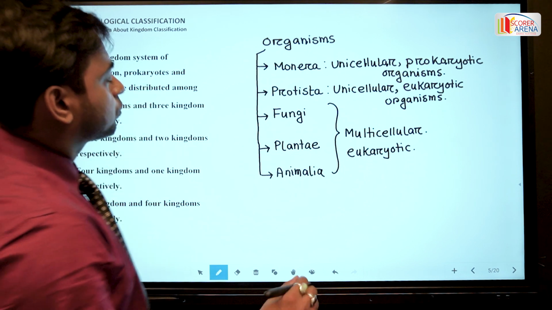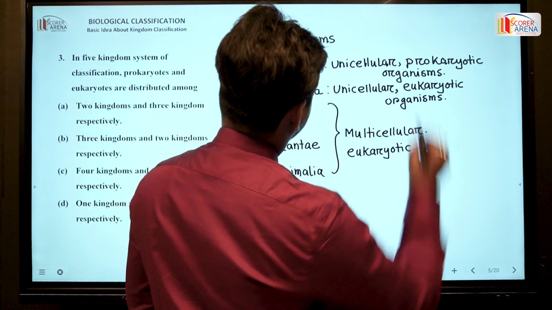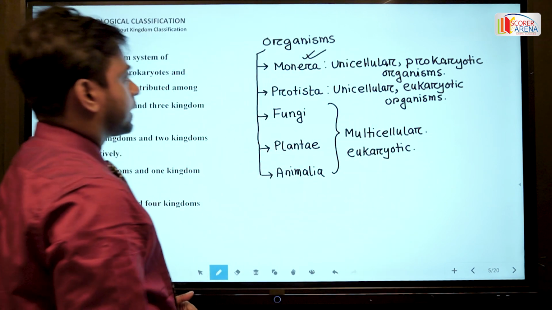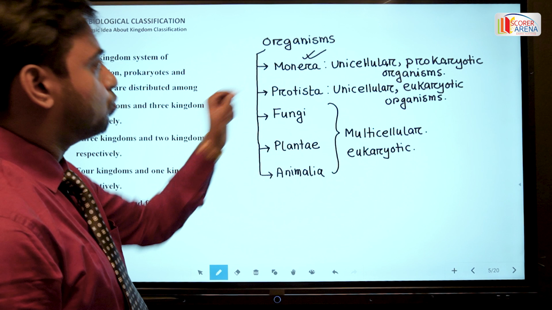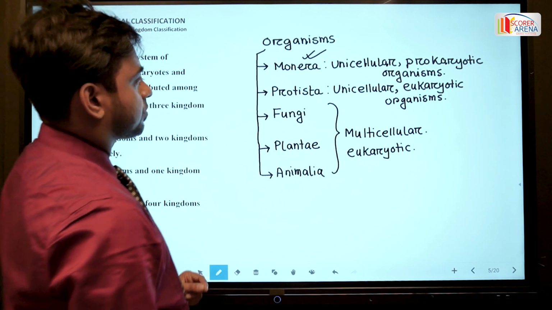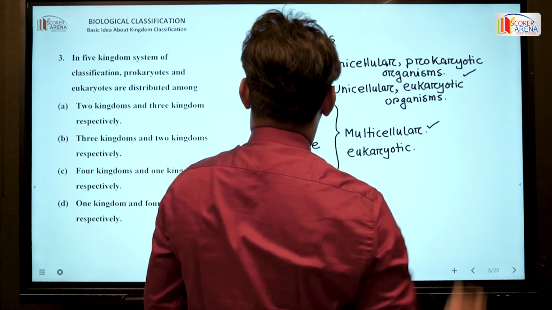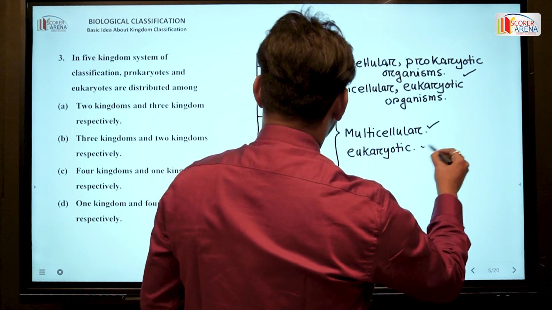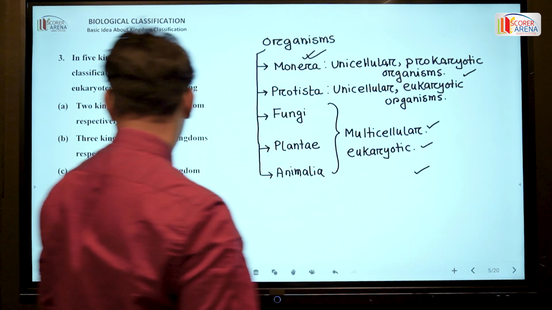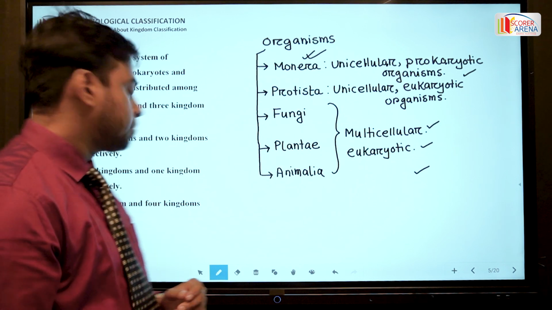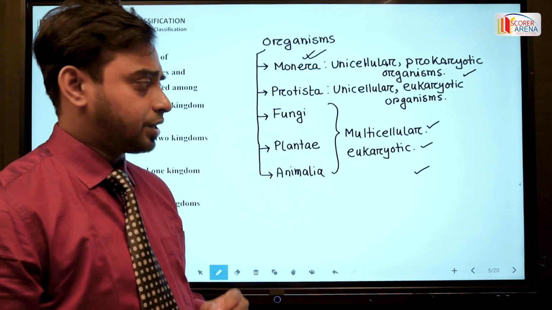So the prokaryotes are distributed among a single kingdom, that's the Monera, and the eukaryotes are distributed among Protista, Fungi, Plantae and Animalia. So the answer will be one kingdom and four kingdoms respectively.